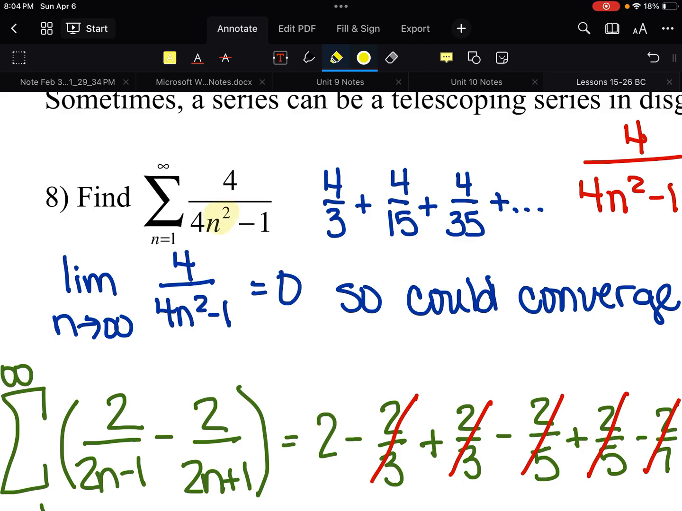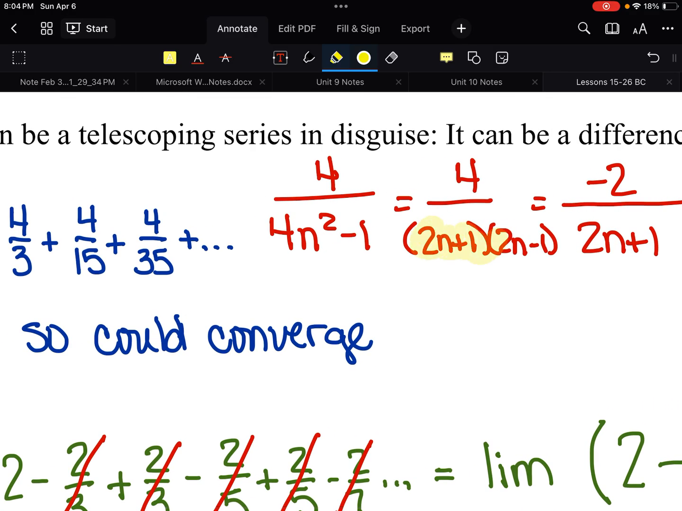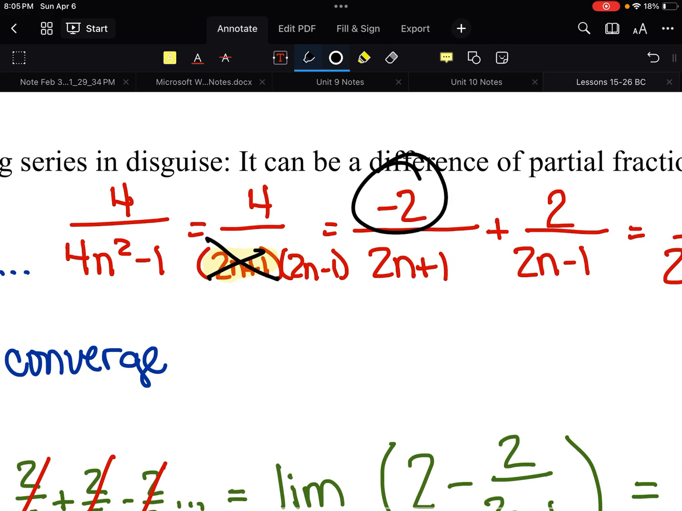When you see a squared on the bottom, I know it's been a while since we used partial fractions, but there's a chance this is going to factor, and if it factors, then we can turn it into partial fractions. So 4n squared minus 1 factors to 2n minus 1 and 2n plus 1. So what would make 2n plus 1 equal 0? Well, that would be negative a half. If I plug negative a half in and simplify it, then I get negative 2. So the 2n plus 1 gets negative 2 on top.